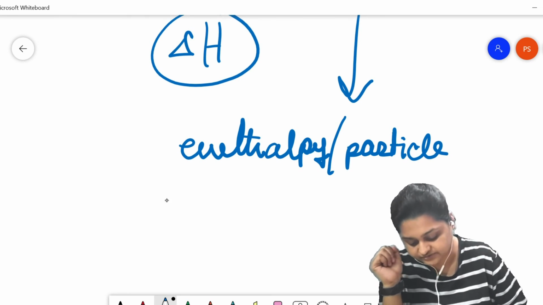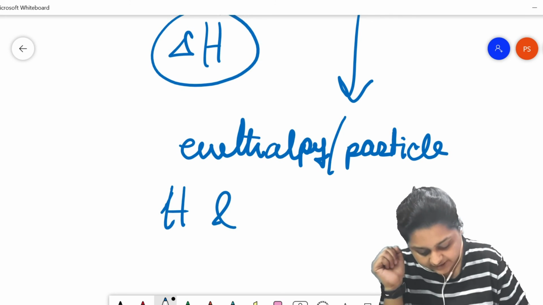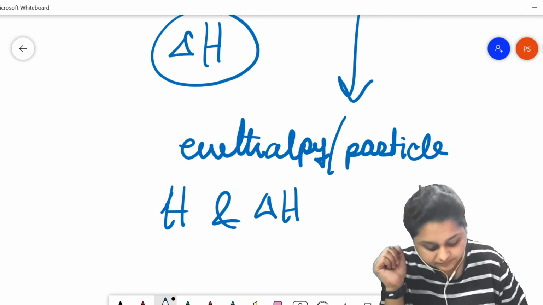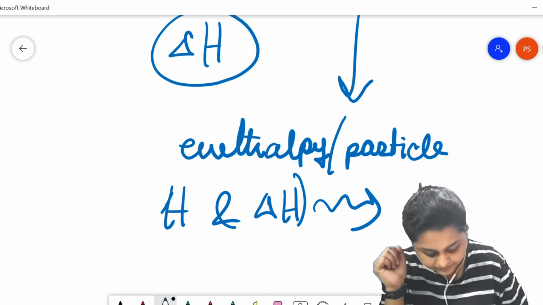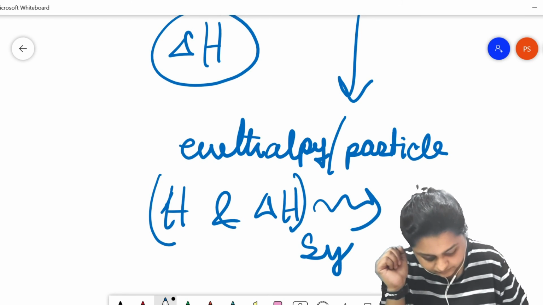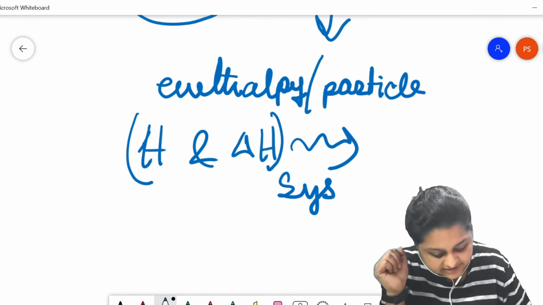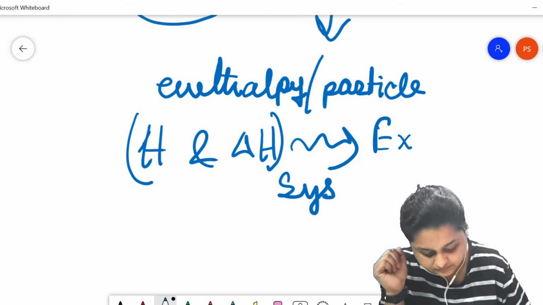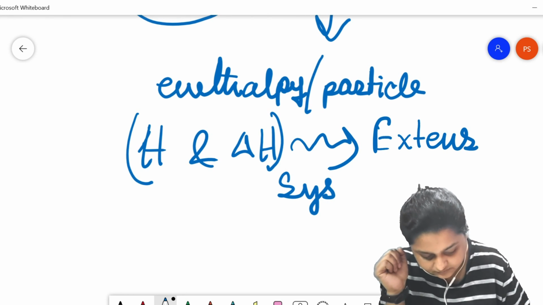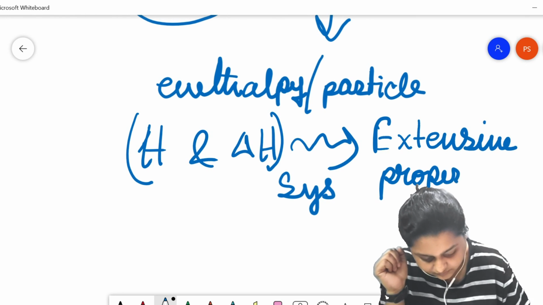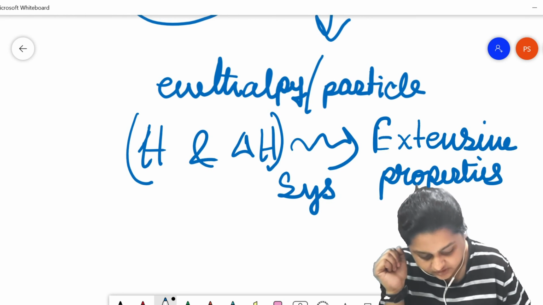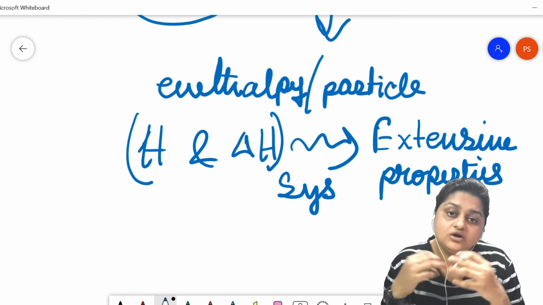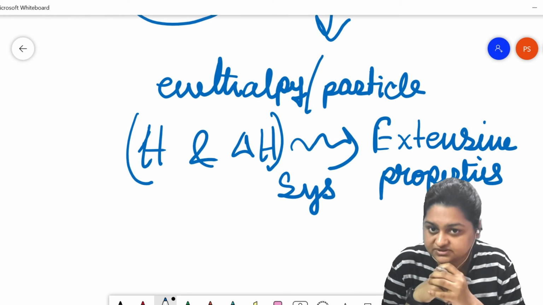So what I'm trying to say is, H and delta H of the system is an extensive property. It depends on the number of constituent particles present within the system.